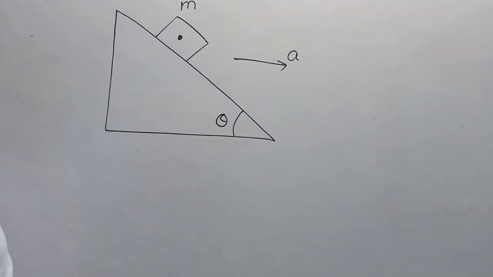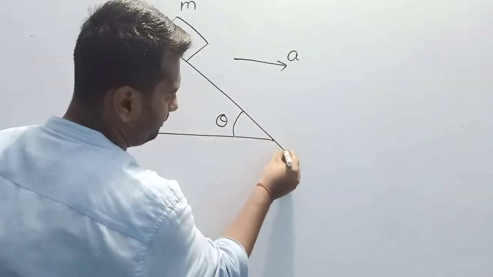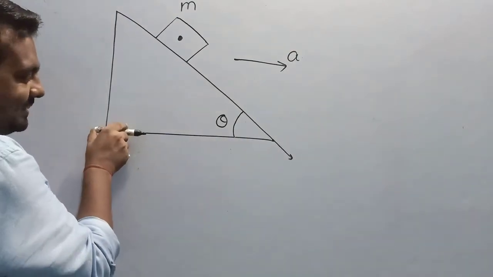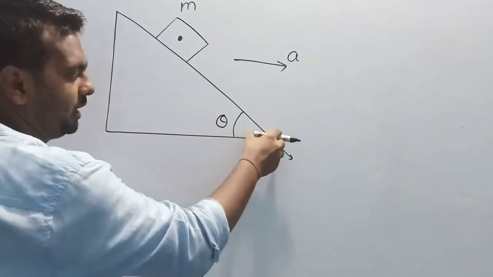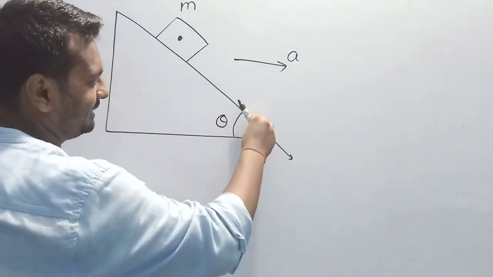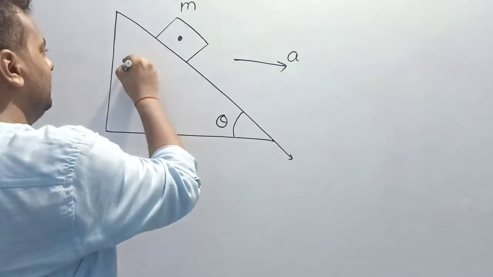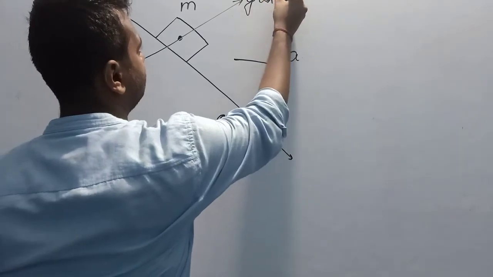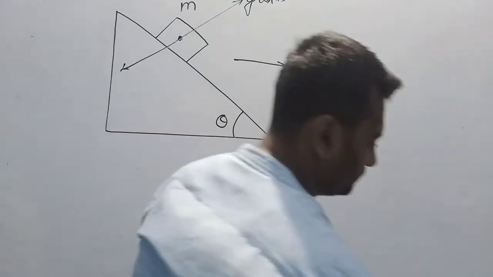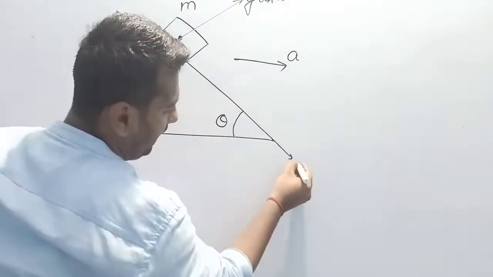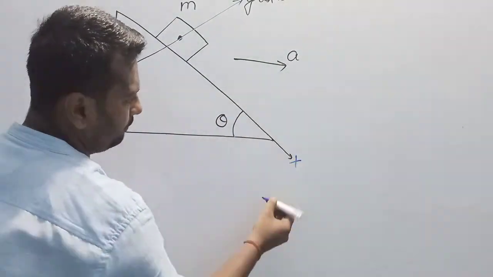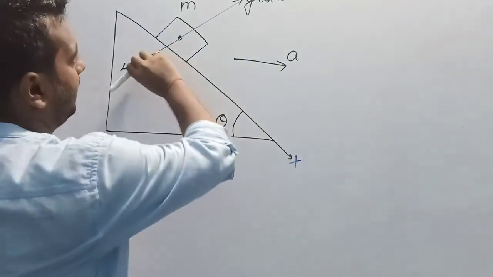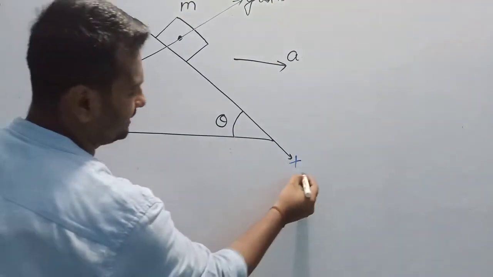Now identify the forces. As we know, the horizontal axis or x-axis is always parallel to the surface of the earth or ground. But here the x-axis is rotated by some angle theta. So perpendicular to the x-axis there will be the y-axis. I have rotated this x-axis at angle theta, and perpendicular to it I will get the y-axis. This is the x-axis.